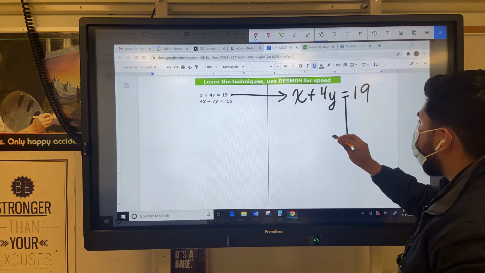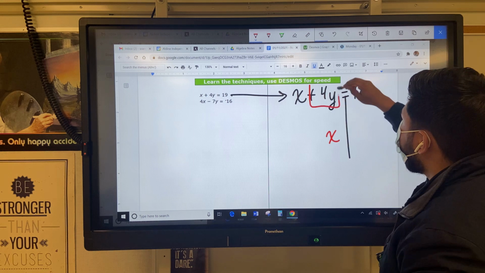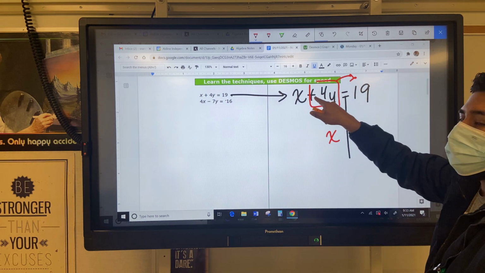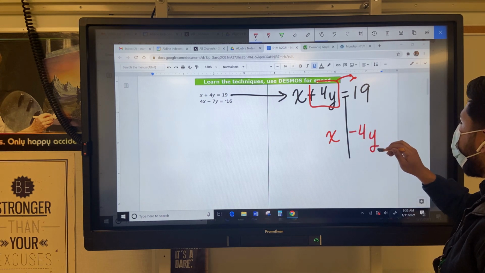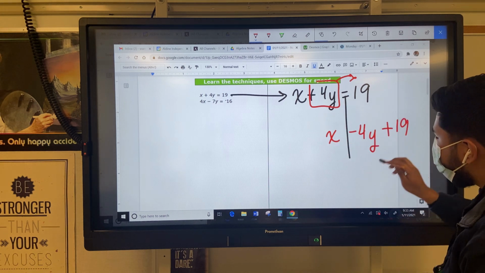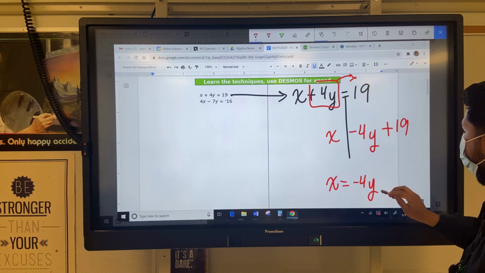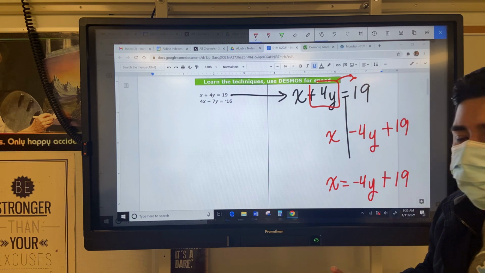I want x by itself, so I'm going to bring that down. So this 4y doesn't belong there. Throw it over. Don't forget this is a positive. When I throw it over, it turns into a negative for y. Bring down the 19. This is positive, so I put plus 19. And that's what I want. x equals negative 4y plus 19. That's what I want so far.